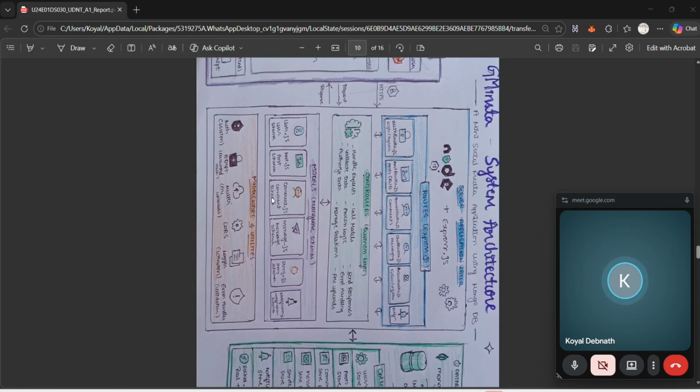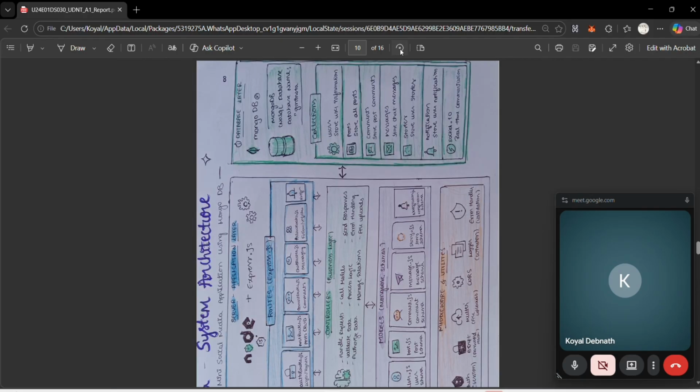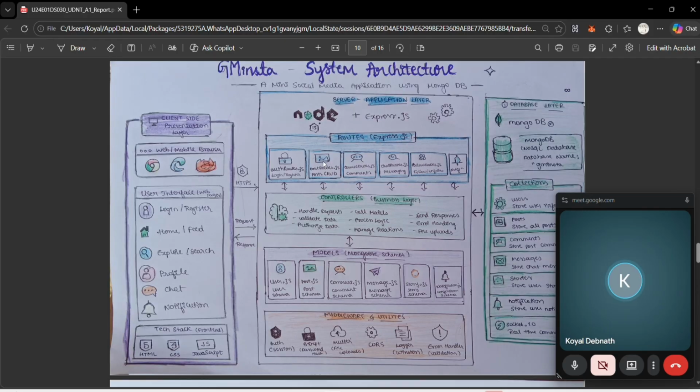So next, moving to the system architecture diagram. So here is the system architecture diagram. Here we can see there are three parts.